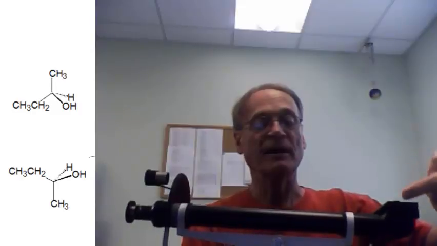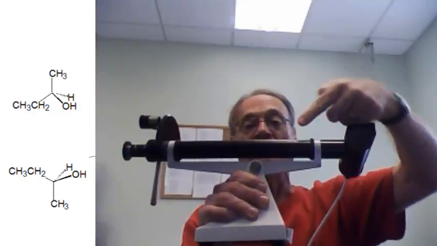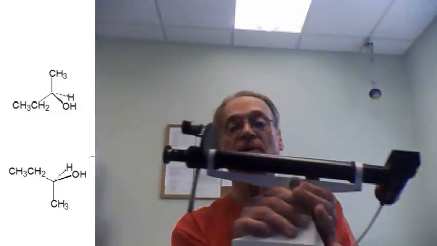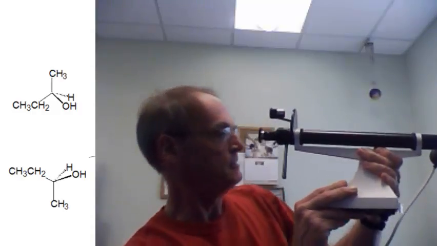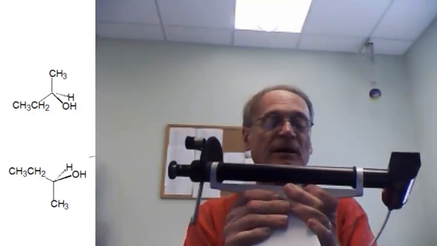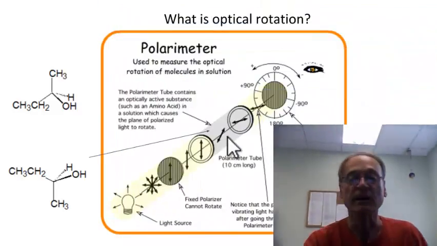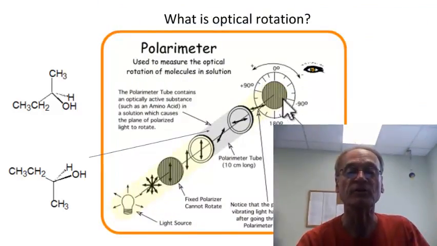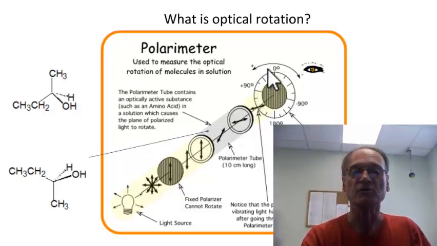That light's going to be passed through a polarizer at this point, passes through the tube, and then goes to the eyepiece. We're going to look in here, and when we do this in the laboratory, I will show you how to actually read the polarimeter. But basically, after the light passes through the tube, it's going to measure how much that angle has changed as it went through.